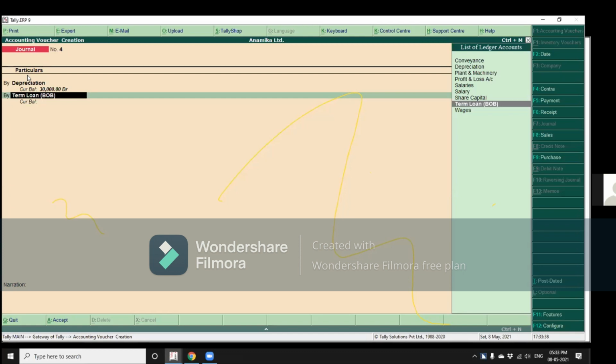Hello, sir. Tally is also like Excel only, right? It contains column headings, and in those fields we have to enter the values. Then why is it not accessible with a screen reader? It is just the programming that underlies the software. The programming that goes into Excel is different from what goes into Tally. Tally has certain features which Excel doesn't have, and Excel has features which Tally doesn't have. So it's basically a programming issue.